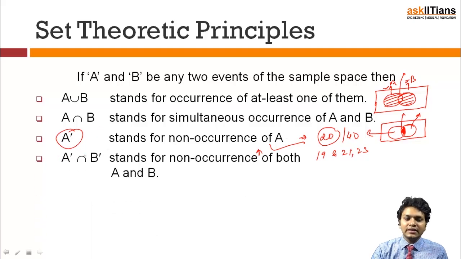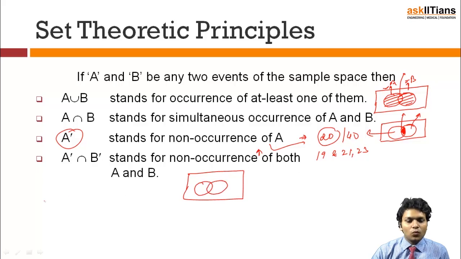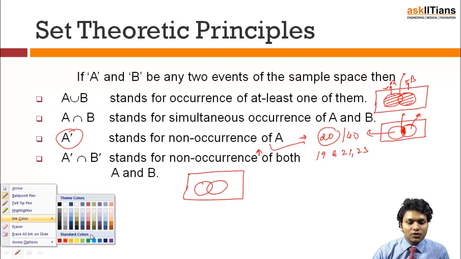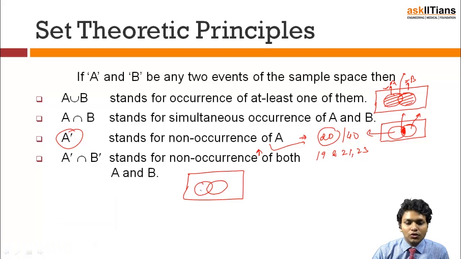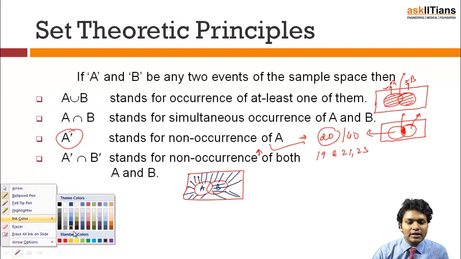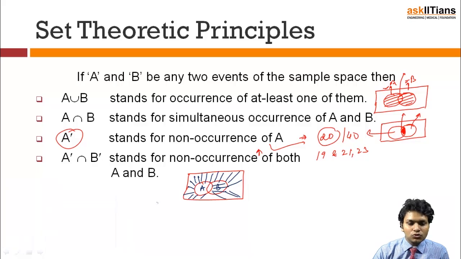Now the next thing is A dash intersection B dash. It stands for the non-occurrence of both A and B. Suppose this was my A and I have a B. I am only interested in the non-occurrence of both of these. If this is my A and this is my B, I need the non-occurrence of A first. That will be this region, including part of B, because some part of B lies outside A. And I also need the non-occurrence of B, so I will take the data that is outside of B.